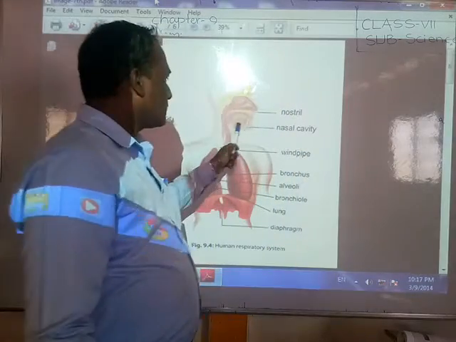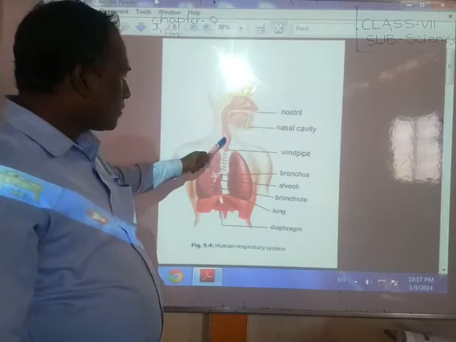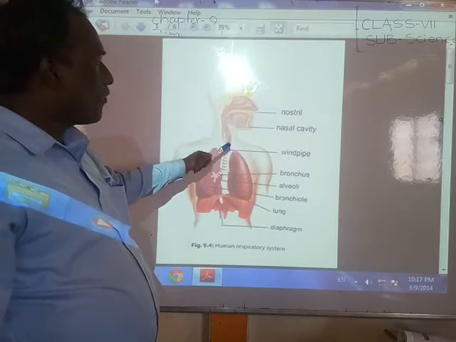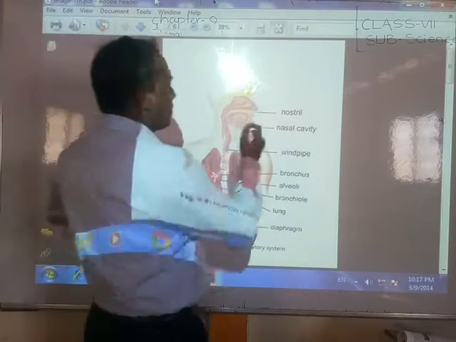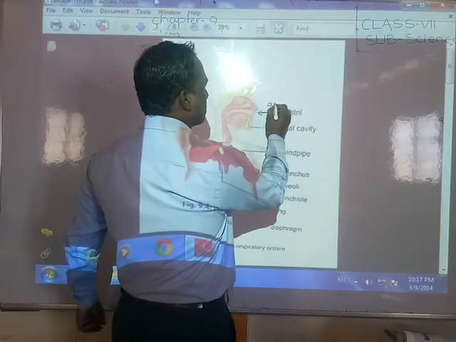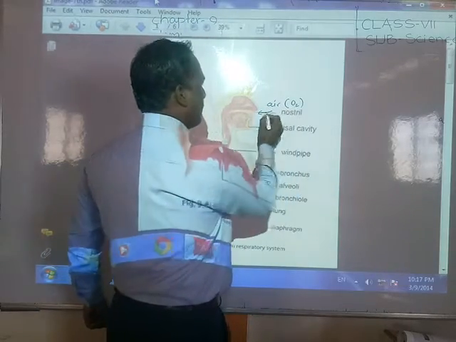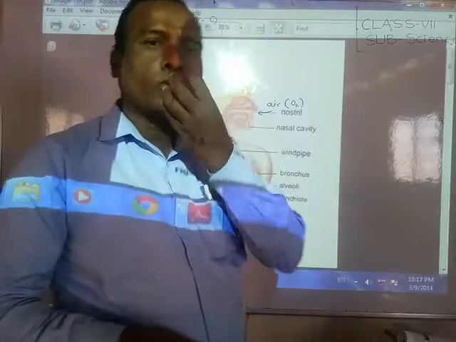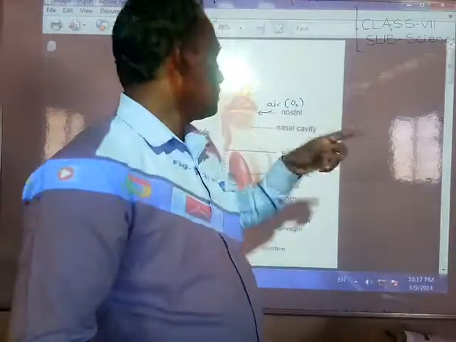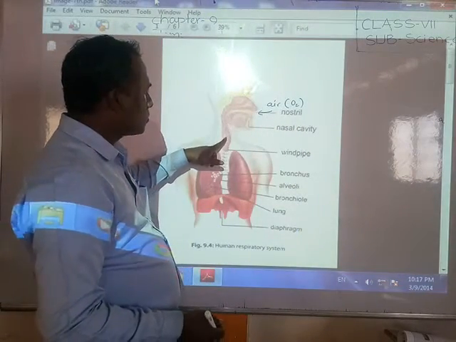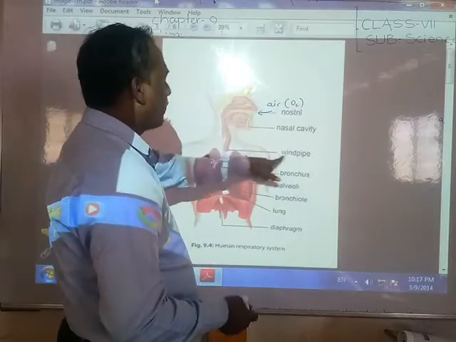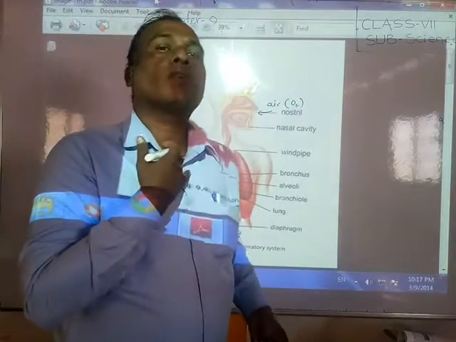It reaches the nasal cavity and slowly goes to the windpipe. Here is our windpipe.